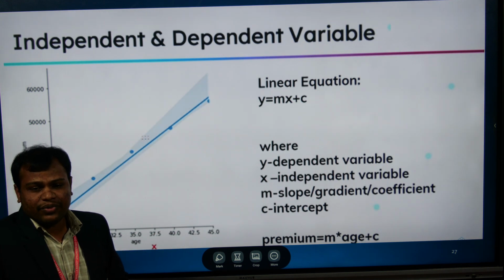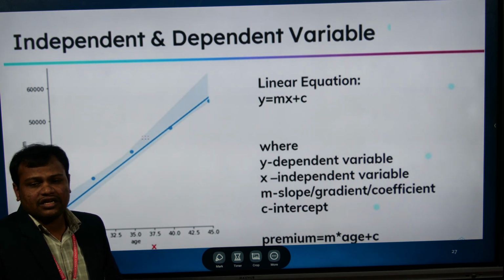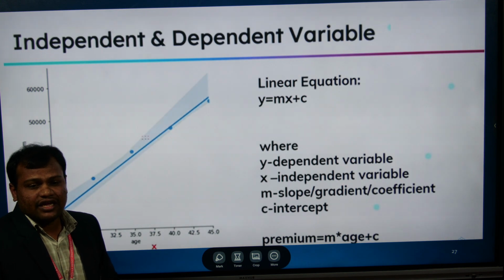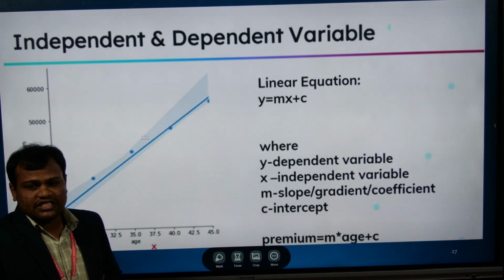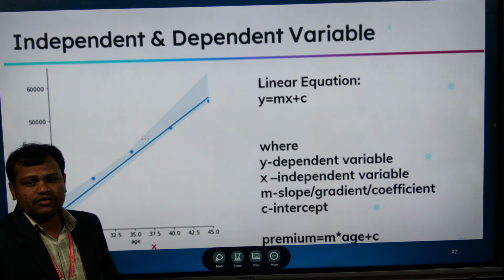Based on the prediction, we predict the output variable, that is the dependent variable. If you vary the independent variable, that is the input variable, the output variable is going to vary. So this is all about machine learning.